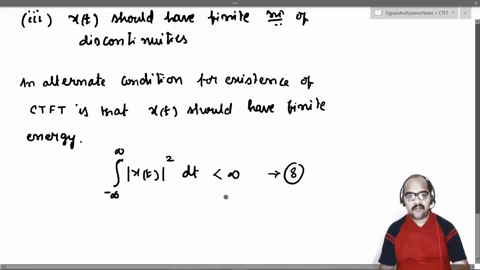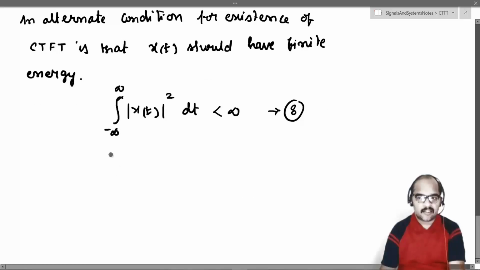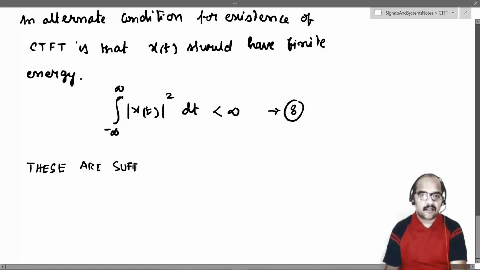So if the energy of a signal is finite, then definitely its Fourier transform exists. But as I said before, these are sufficient conditions. Both the Dirichlet conditions and this alternate condition are sufficient conditions.